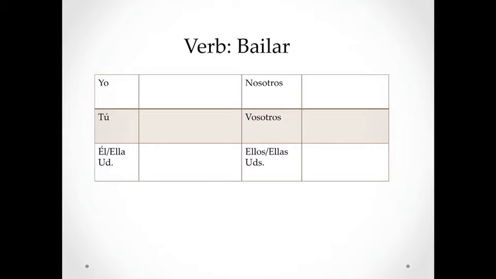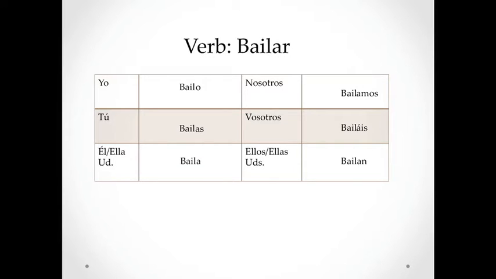So what I've done here is I've put up a verb chart, which we should be pretty familiar with at this point. And here we have the stems of the verbs and the different conjugations. So when I conjugate a regular verb, all I need to do is add the appropriate ending. So we'd have yo bailo, tú bailas, él, ella, usted baila, nosotros bailamos, vosotros bailáis, and ellos, ellas, ustedes bailan.